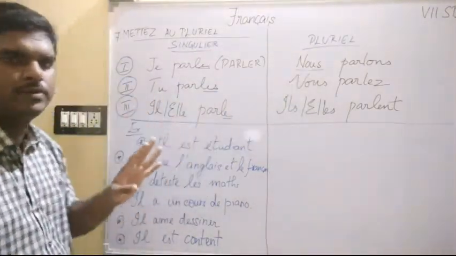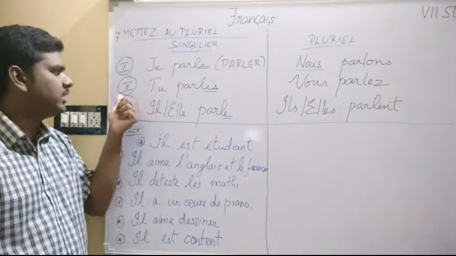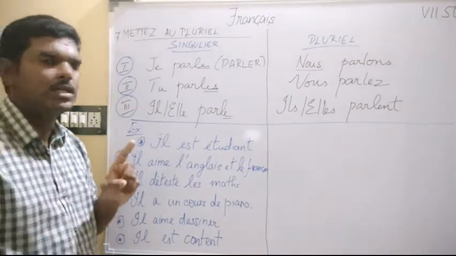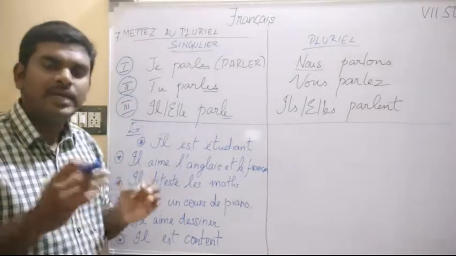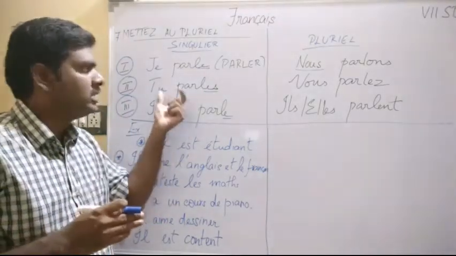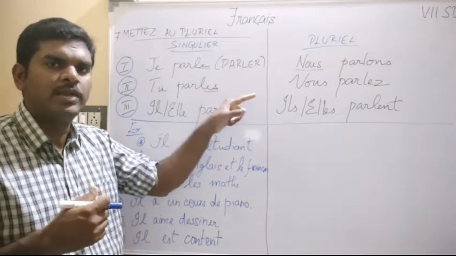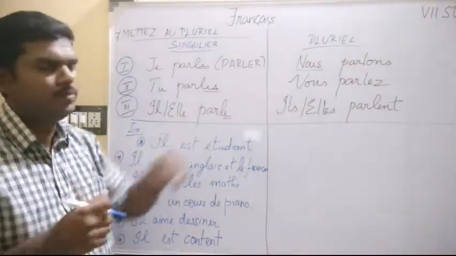Point number 1 over. Now point number 2, that is second person singular. Second person singular is tu. Whenever I see tu in singular form and I want to change the sentence into plural form, we have to choose vous.